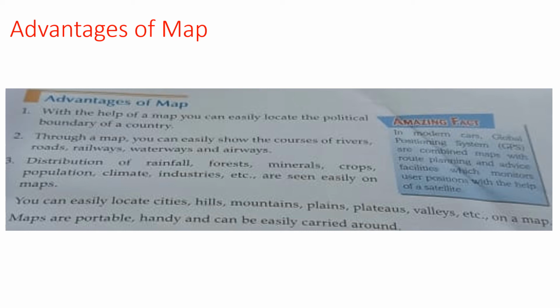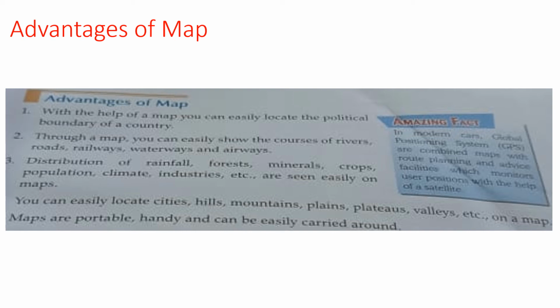Third, distribution of rainfall, forest, mineral, crops, population, climate, industries, etc. are seen easily on maps. You can easily locate cities, hills, mountains, plateaus, valleys, etc. on a map. Maps are portable, handy, and can be easily carried around.